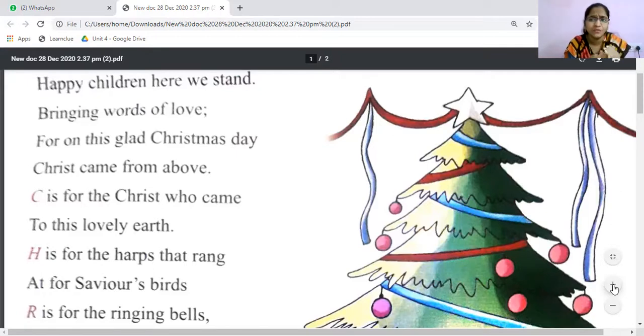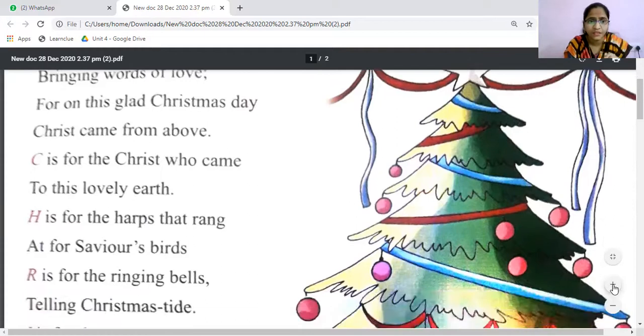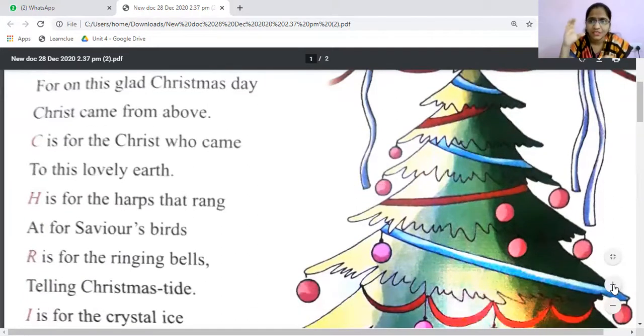So the main theme of Christmas, and everything in this poem, is explained as how they show love to everyone. Okay, Christ came from above. So from the heavenly Father Jehovah, Christ has come down. That's what is mentioned in the poem. And C is for the Christ who came.